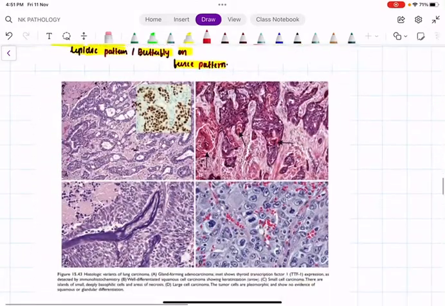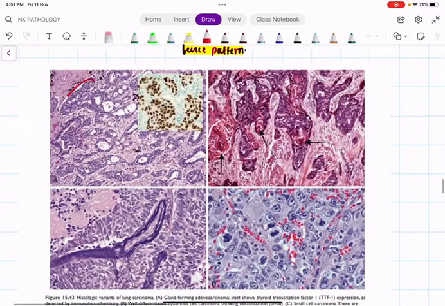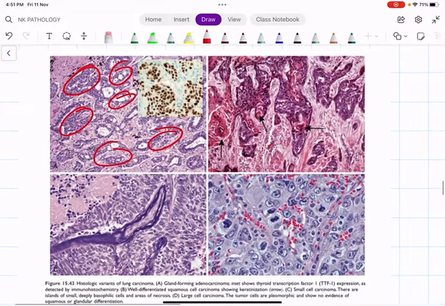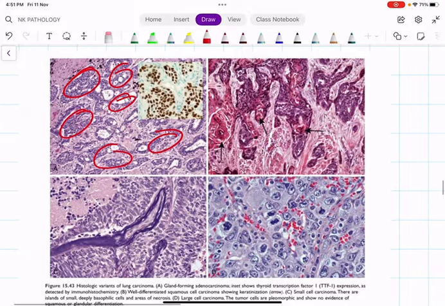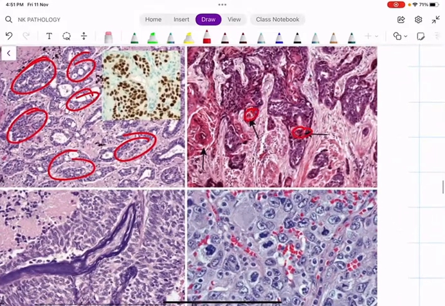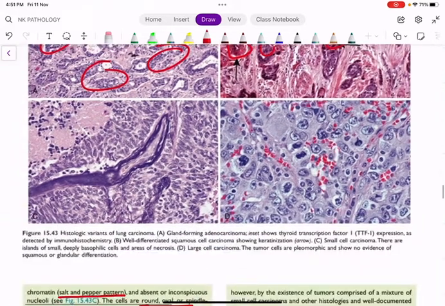See, first, all these you are seeing here are glands. So it's very easy to identify. This is a gland forming adenocarcinoma, and of course it is a well differentiated adenocarcinoma. Why do I call it well differentiated? Because I am able to clearly demarcate the different glands. And the second picture you are seeing here shows keratin pearls. It's a well differentiated squamous cell carcinoma. That is what we are going to differentiate next.